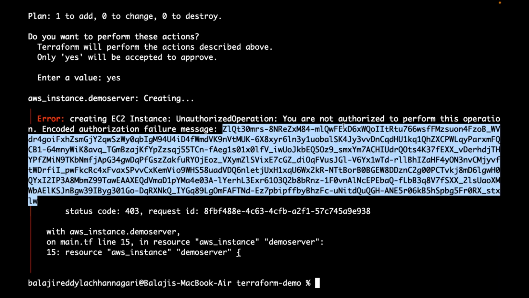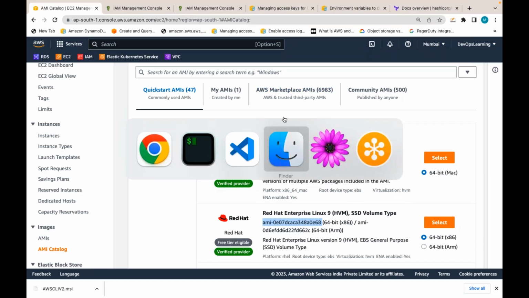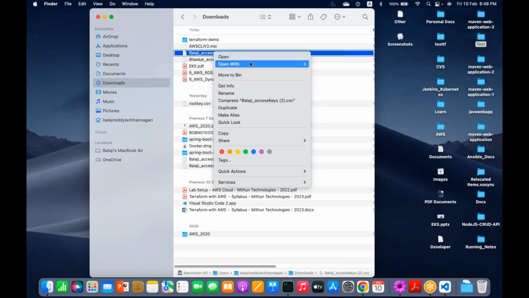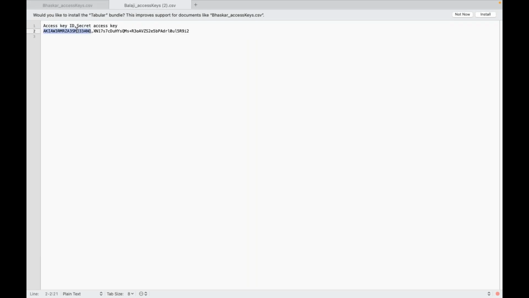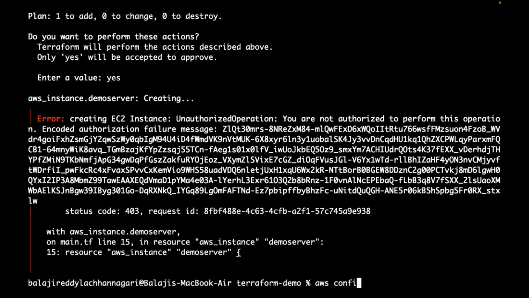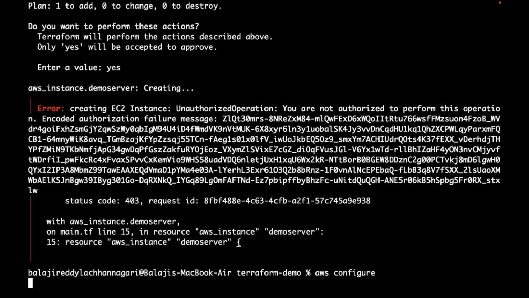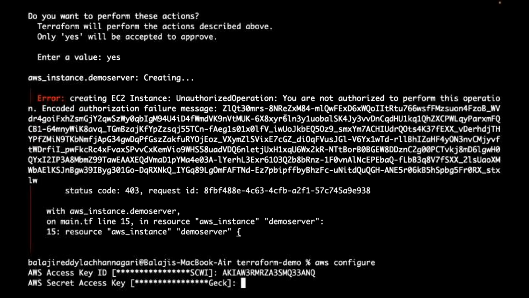But the same thing, if the admin does it, that is Balaji. I have Balaji's access key and secret key also. Let me reconfigure my AWS CLI again. AWS configure. I'm using the Balaji access key now, and the Balaji secret key like this.